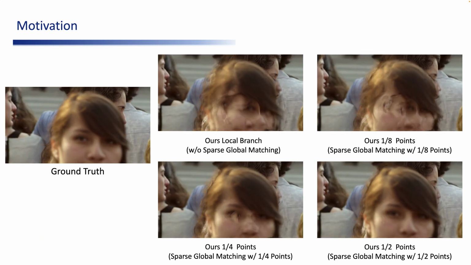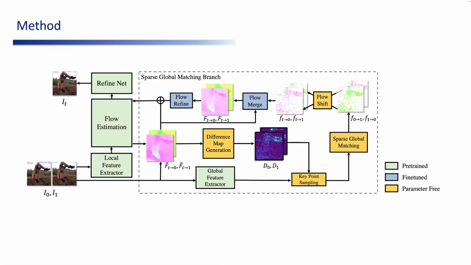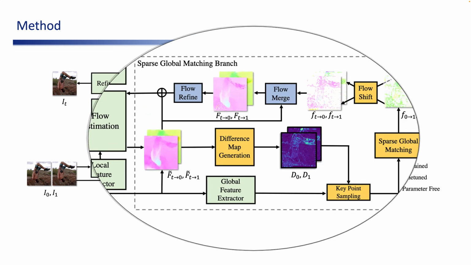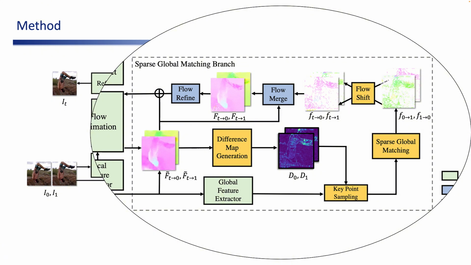To be more specific, our method begins with an initial estimation of a pair of intermediate flows using a relatively high-resolution feature map. Following this initial estimation, our approach incorporates a sparse global matching branch to locate potential errors in the flow estimation results, and then produces flow compensation to provide an effective remedy for capturing large motion.